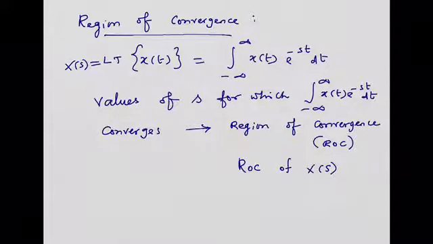X(s) is obtained from x(t) by taking the product x(t) into e^(-st) and integrating the result from minus infinity to plus infinity. Values of s for which the integral from minus infinity to plus infinity of x(t) e^(-st) dt converges, exists with some finite value, is called the region of convergence, ROC of X(s).